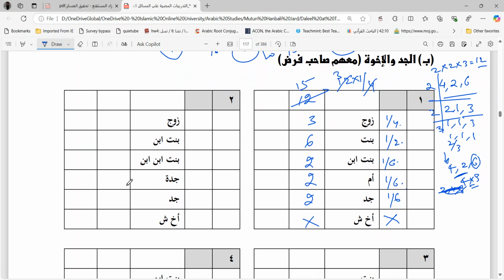Second problem. Here you have the zawj, bint ibn, ibn, jadda, jadd, and akh shaqiq.